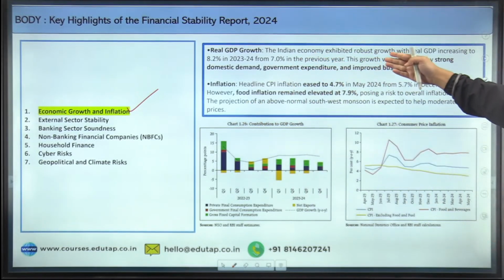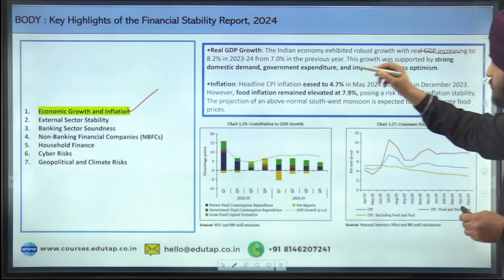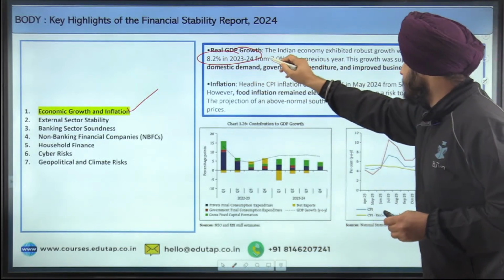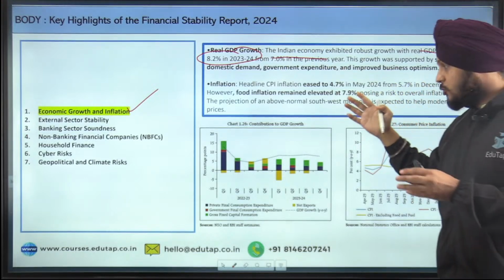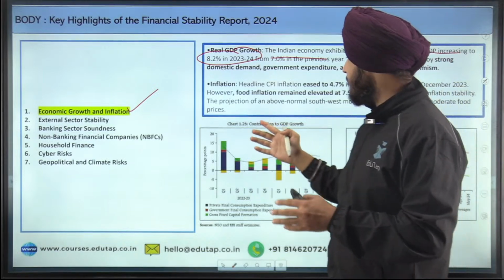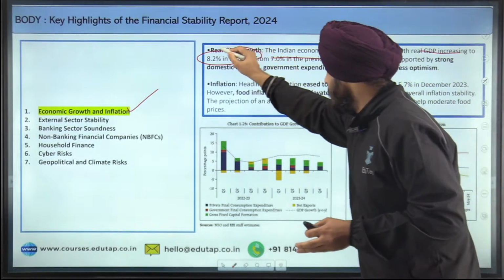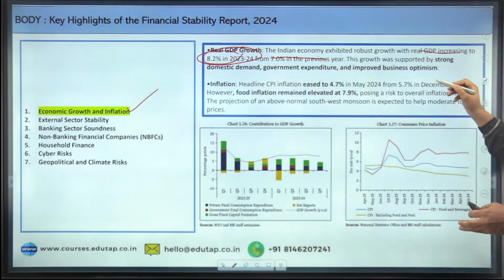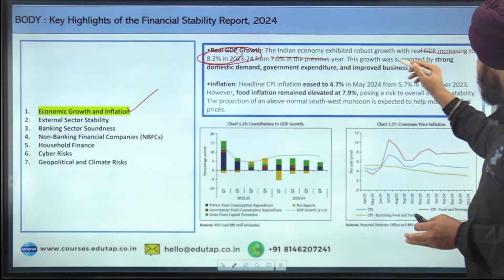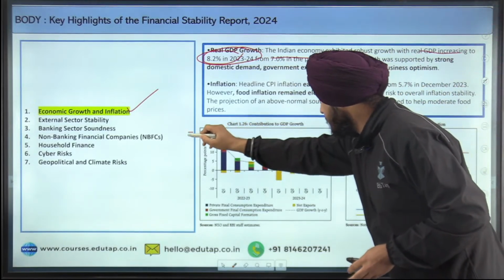So real GDP, the Indian economy exhibited robust growth, with real GDP increasing to 8.2% in 2023 to 2024 from 7% in the previous year. So if we talk about the previous year, then on an average our GDP was around 7%. But now what has happened? It has reached 8.2%. And this growth was supported because of what? Because of the strong domestic demand, government expenditure, and improved business optimism. This point you can see as a part of this chart also.